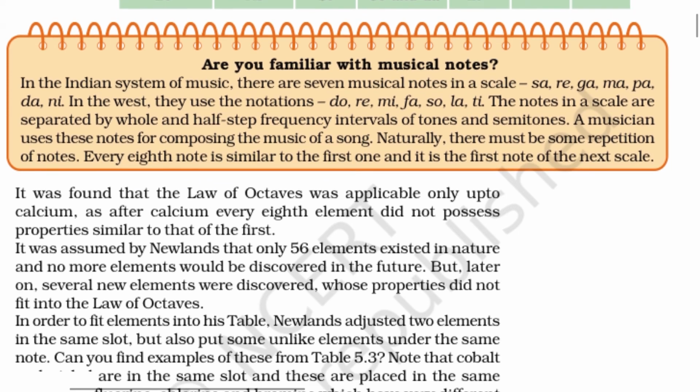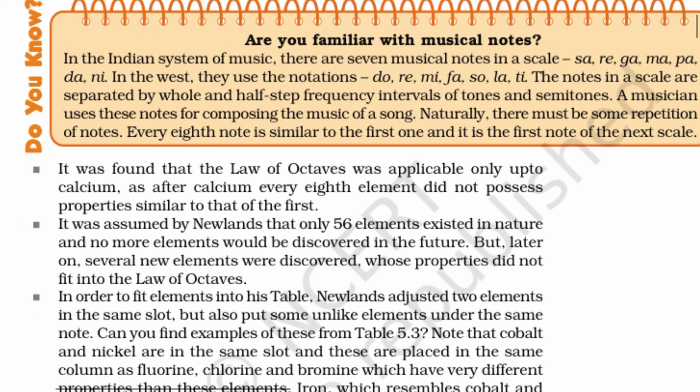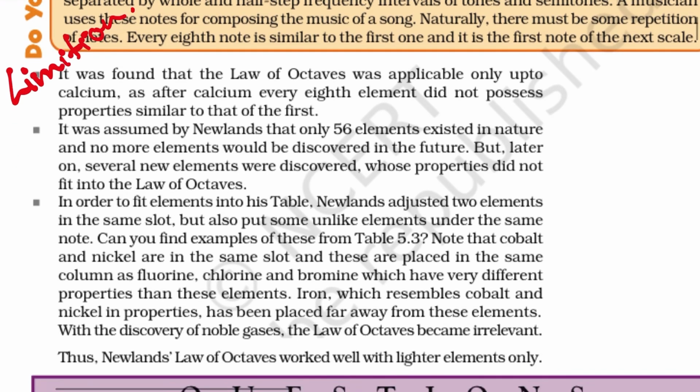So it was found that the law of octaves was applicable only up to calcium. Now these are the limitations of Newlands. It was applicable only up to calcium, as after calcium every eighth element did not possess properties similar to that of the first. It was assumed by Newlands that only 56 elements existed in nature and no more would be discovered in future. But later on several new elements were discovered whose properties did not fit into the law of octaves. So this is the second limitation of Newlands' periodic table.